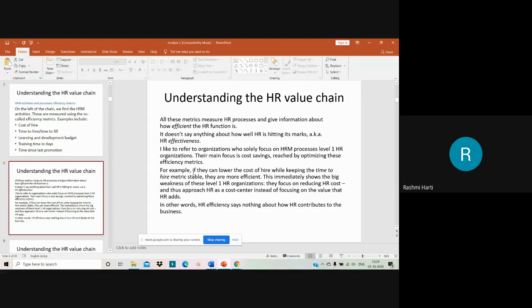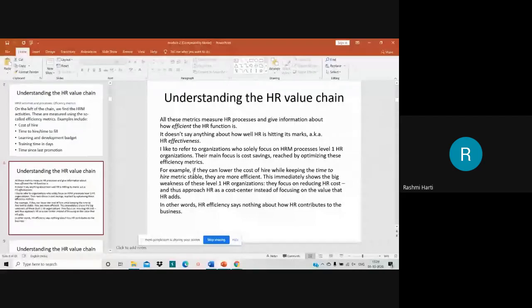They focus on reducing HR cost and thus approach HR as a cost center instead of focusing on the value that HR adds. Now please understand here, one of the organizations has focused on reducing the cost of hire, but it has kept time to hire metrics stable.